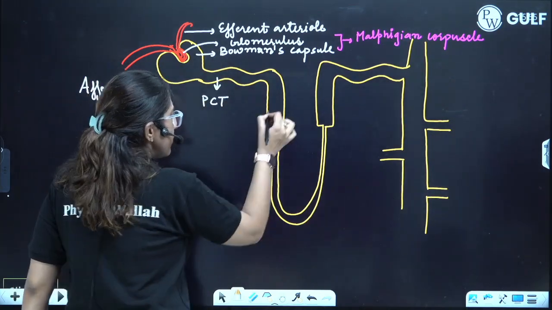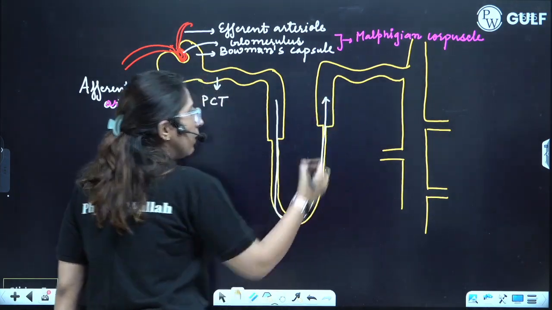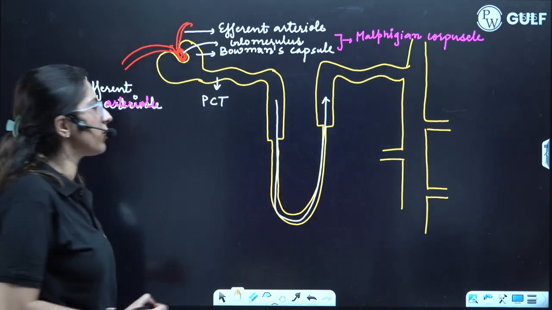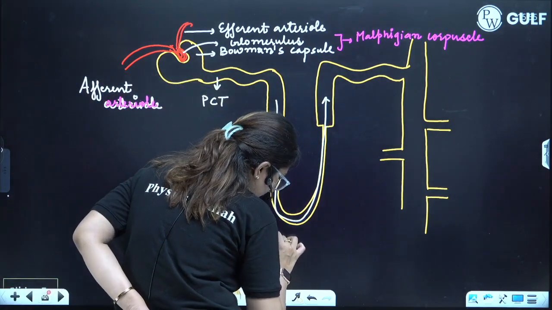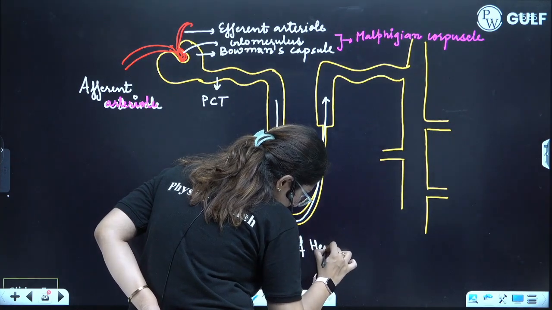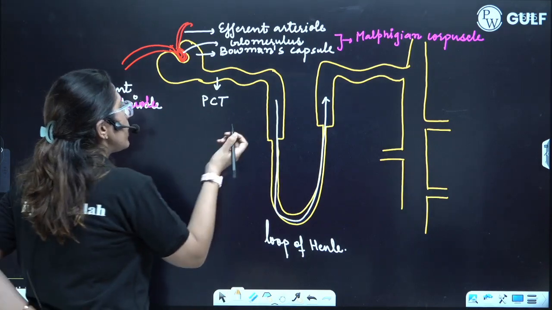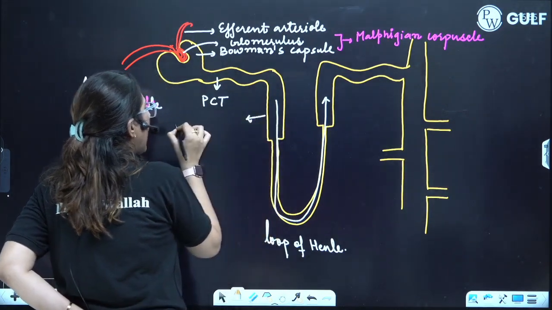Now this whole structure, guys, can you see from here till here? What's the name of this structure? The name of this structure is the loop of Henle. What is the name of this part? This is the ascending limb.